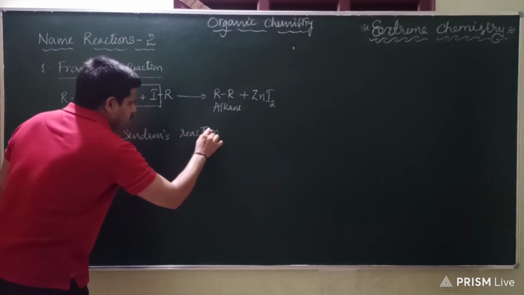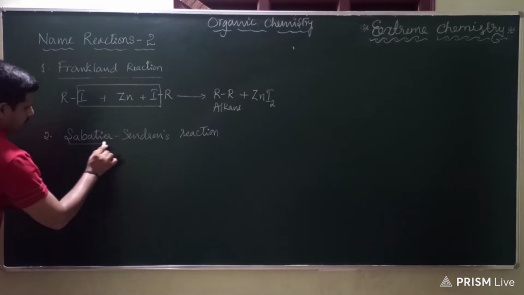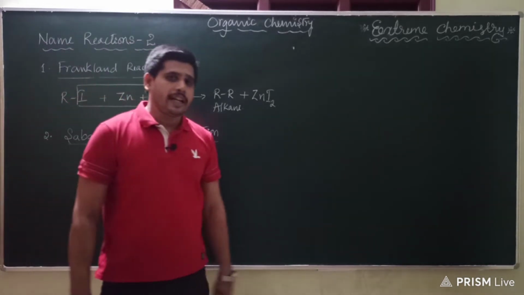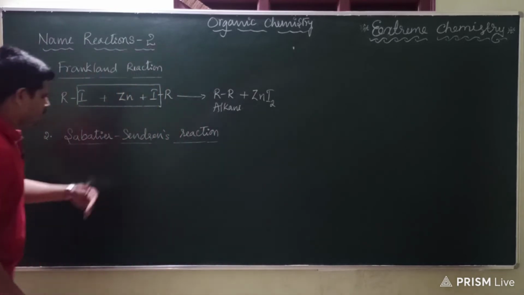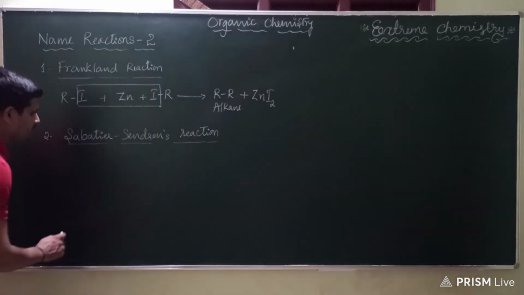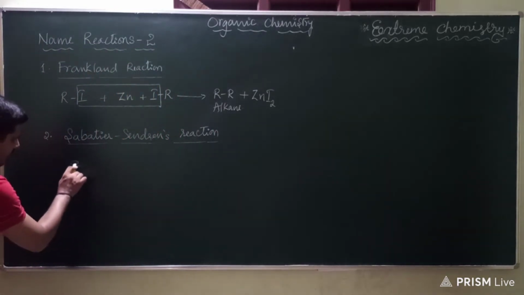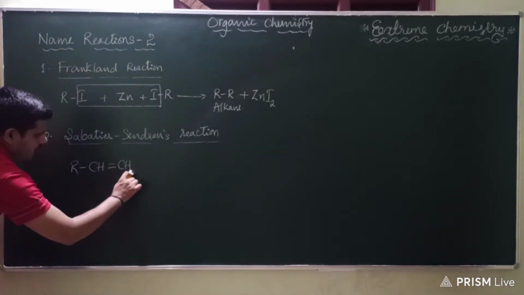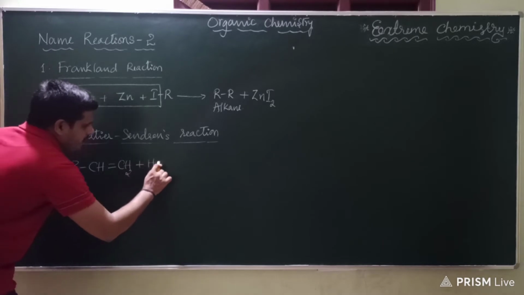Whenever we need to prepare alkane from unsaturated hydrocarbons, usually we can go for this method. So what is this method all about? Here I'll write alkene first, CH2=CH2 R, alkene is reduced. What do you mean by reduction?